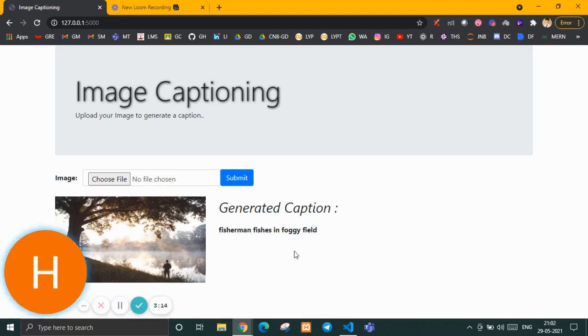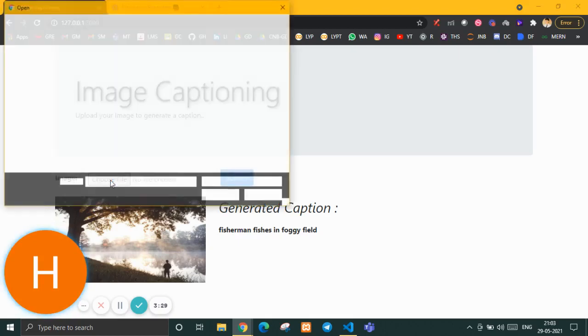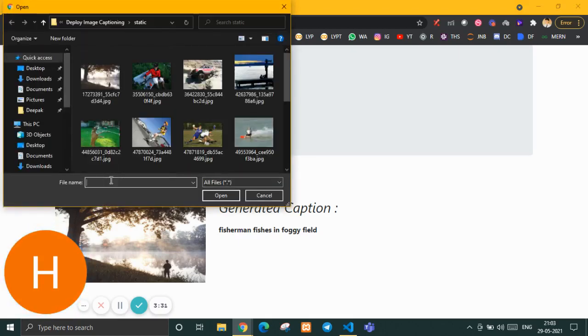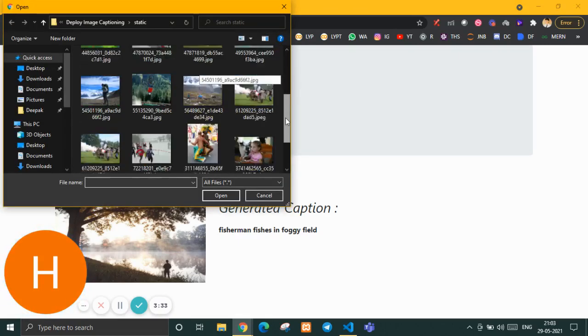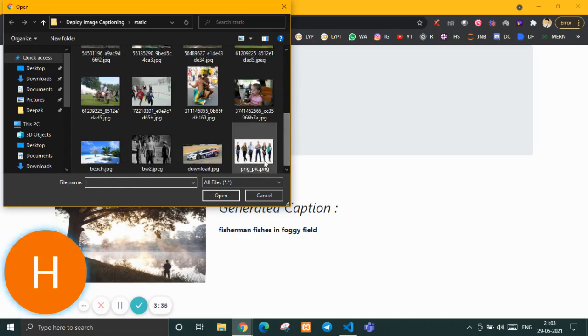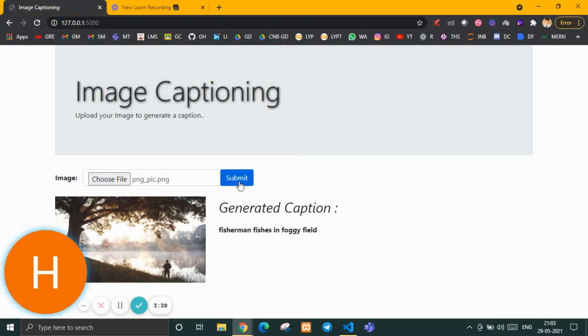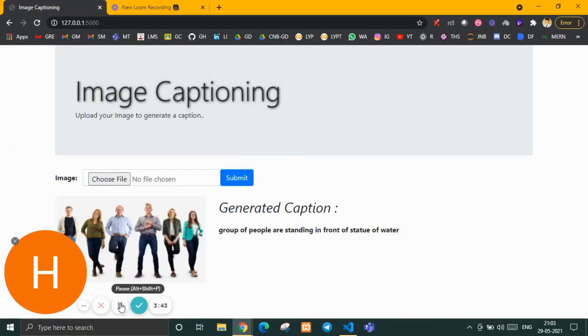Okay, so you can see that the caption was generated for the JPG file. The generated caption is: fisherman fishes in a foggy field. So that is a somewhat relevant caption. Now we will repeat the process for a different kind of file. We have done a JPG file. So now let me go ahead and select a PNG file. Now this is a PNG file. I open it and I click on submit. So now it's loading again.